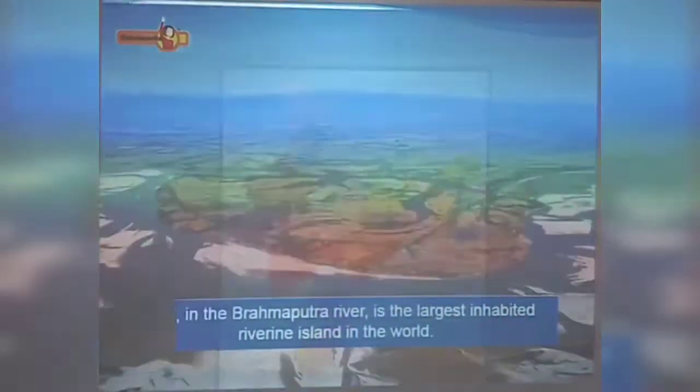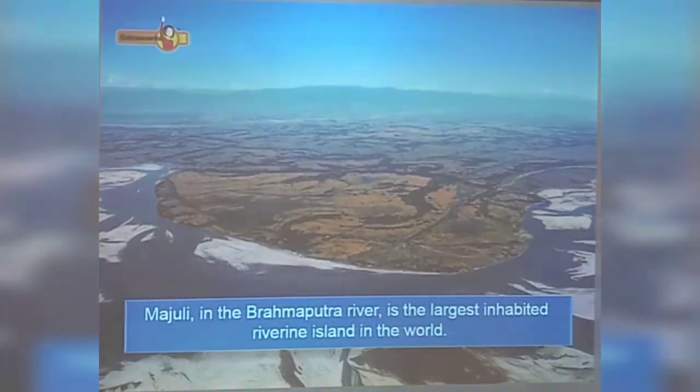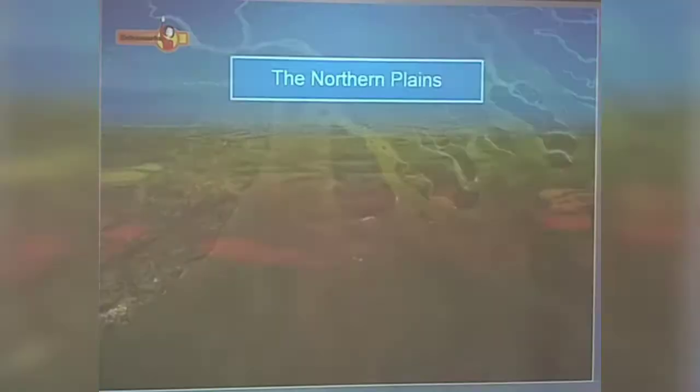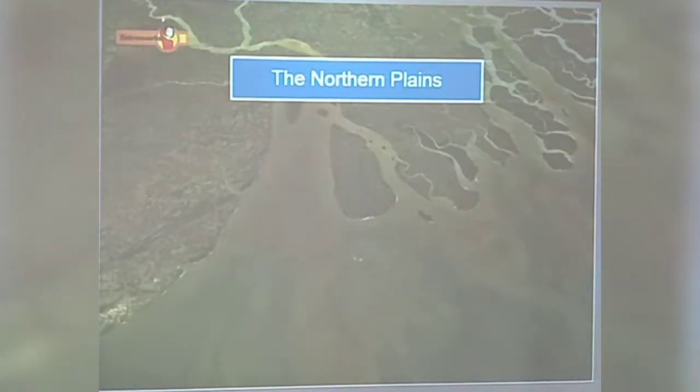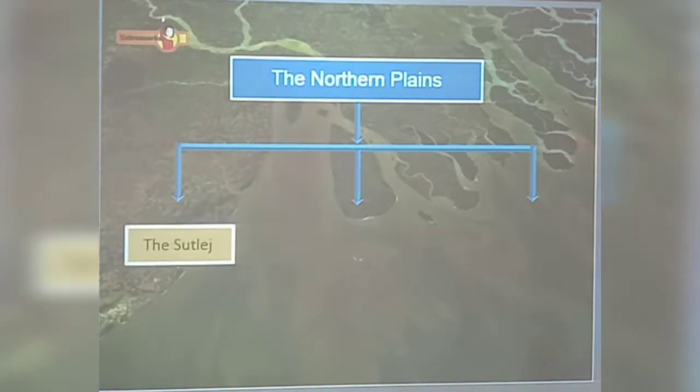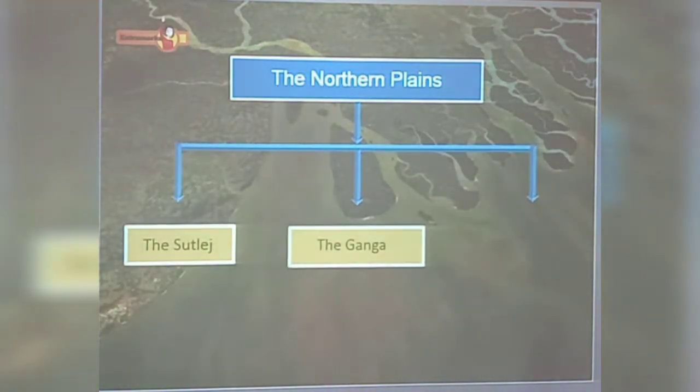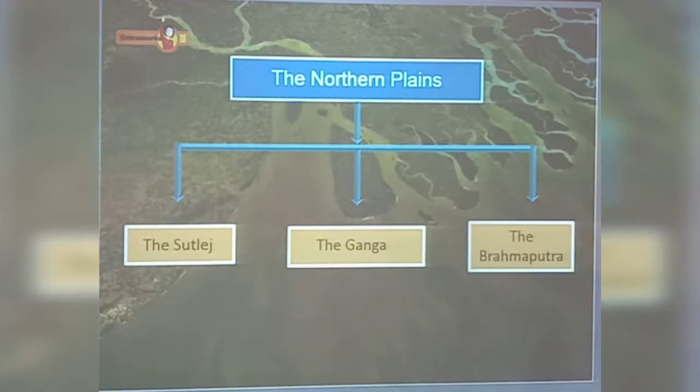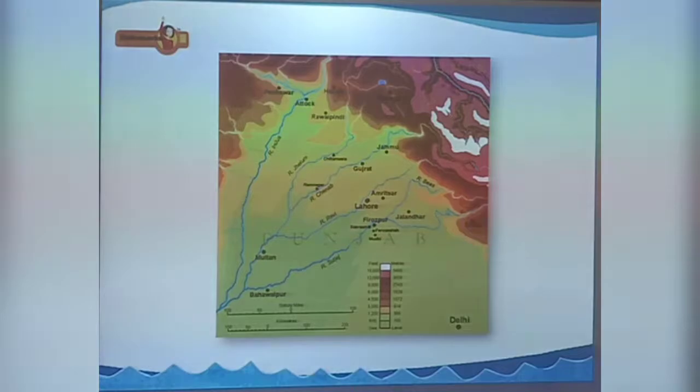Majuli in the Brahmaputra River is the largest inhabited riverine island in the world. The northern plains are generally divided into 3 river basins, the Satluj in the west, the Ganga in northern India and the Brahmaputra basin in the east. The Satluj enters India through the Shivkela Gorge. The largest part of the river basin covers the states of Punjab and Haryana.